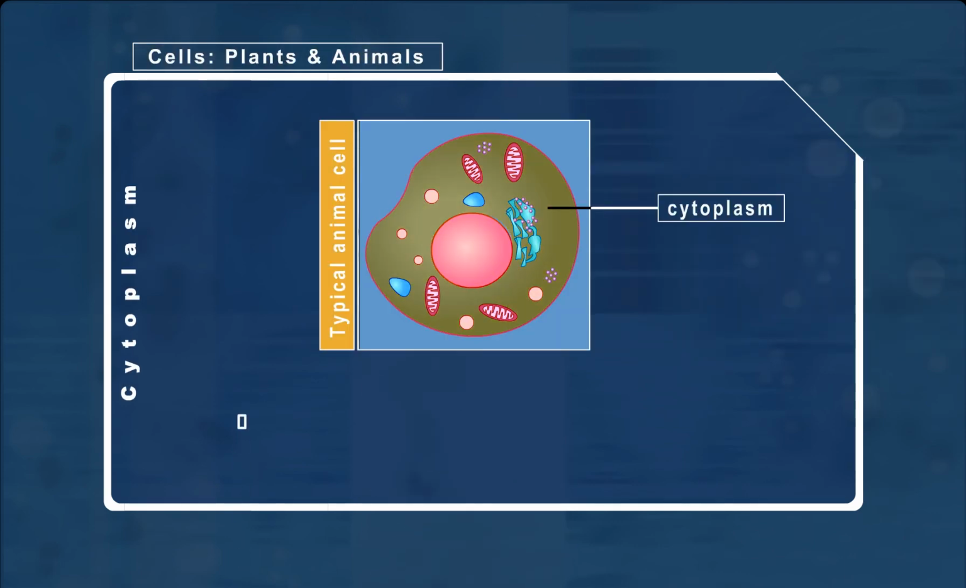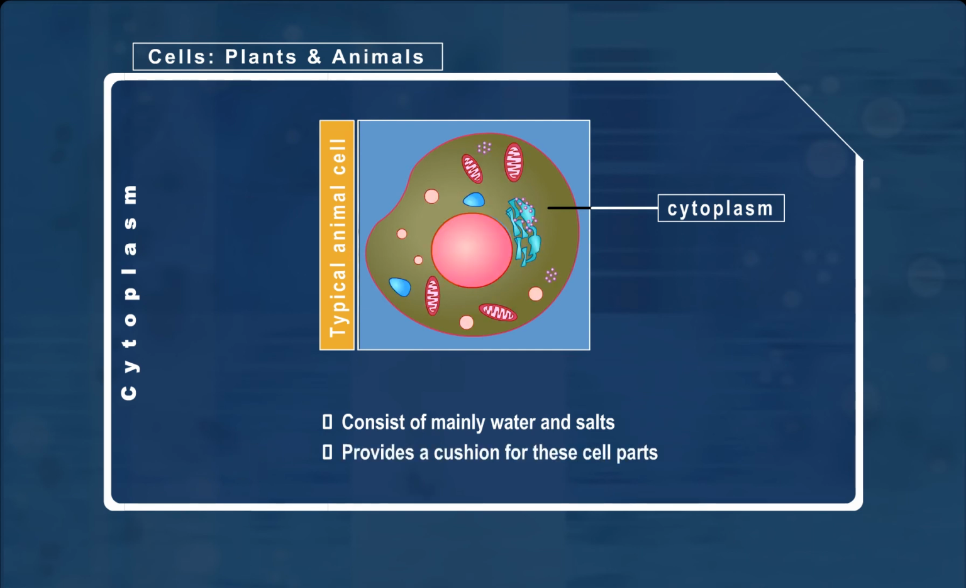Cytoplasm is made up mainly of water and salts. Chemical reactions take place within the cytoplasm of a cell. Within the cytoplasm, there are several cell parts like vacuoles and nucleus. The watery environment of the cytoplasm provides a cushion for these cell parts.